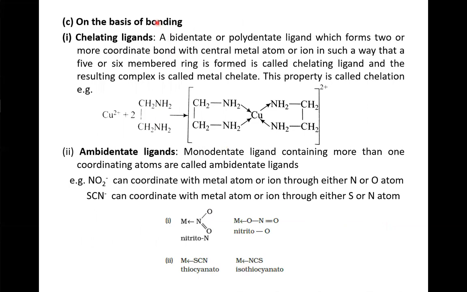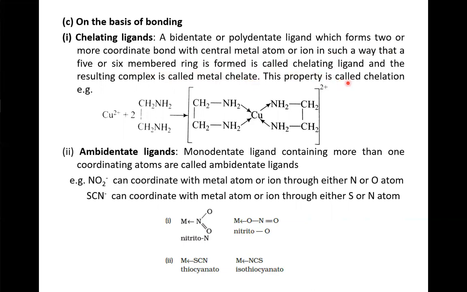And on the basis of bonding, it is being divided into two types, that is chelating ligands and ambidentate ligands. Chelating ligands: a bidentate or polydentate ligand which forms two or more coordinate bonds with central metal atom or ion in such a way that a 5 or 6 membered ring is formed is called a chelating ligand, and the resulting complex is called a metal chelate.